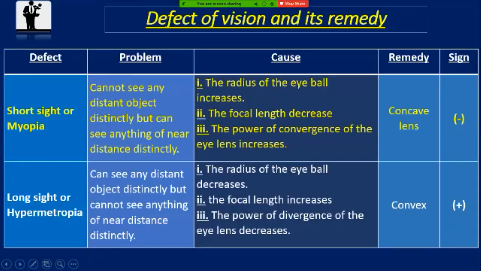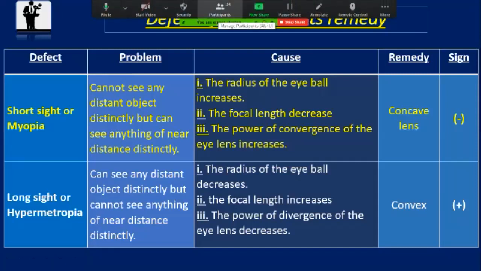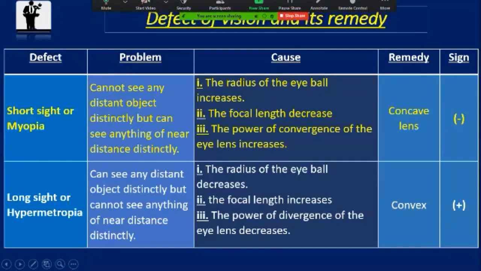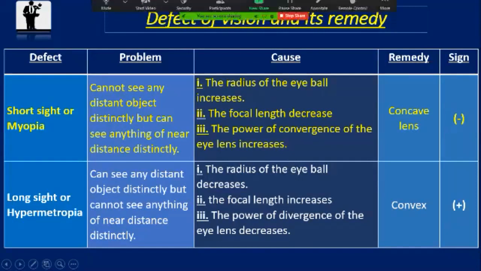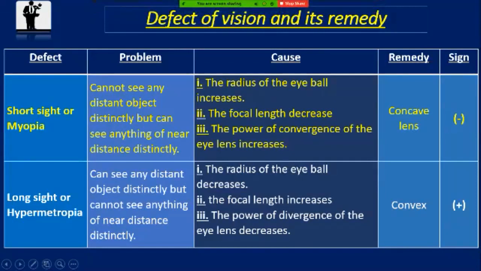Now there are two defects of our eyes, mainly short sight and long sight. It should be helpful for us to know this defect by the name, that is myopia. The spelling of myopia is very small, but the spelling of hypermetropia is very large. So you can take help from the spelling of myopia. Myopia spelling is small. At first, I am discussing the region of myopia.